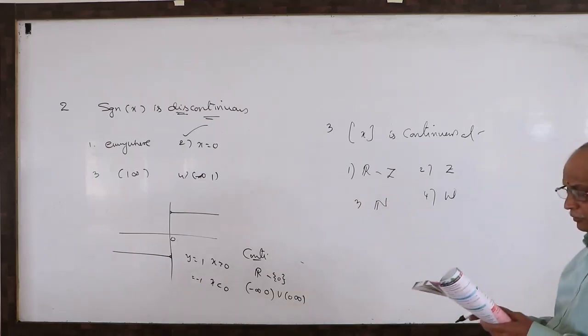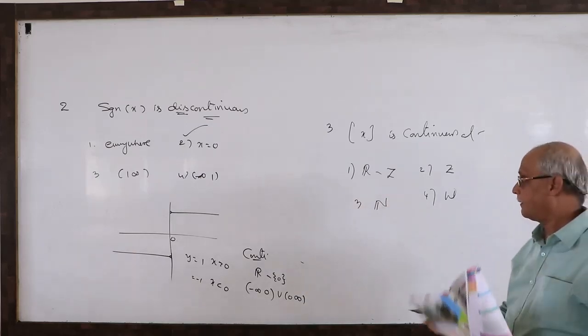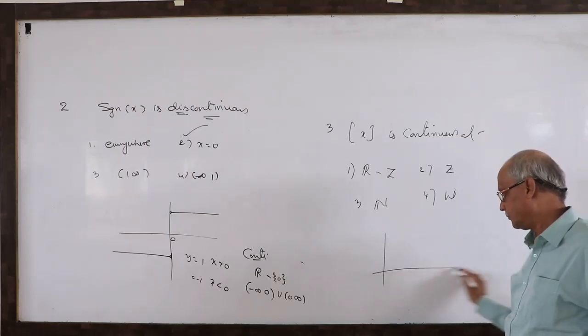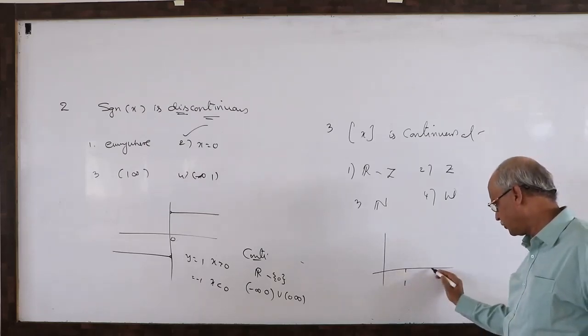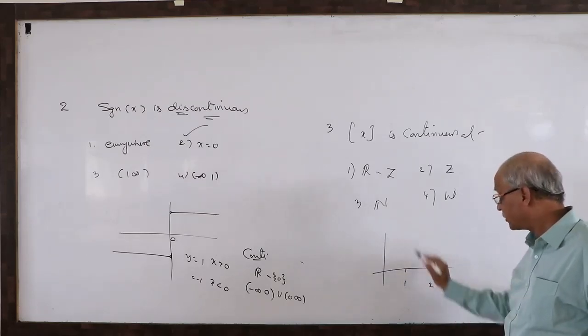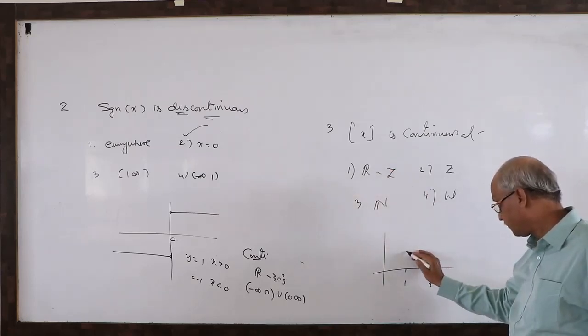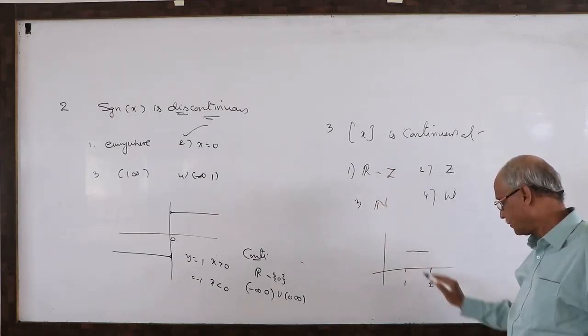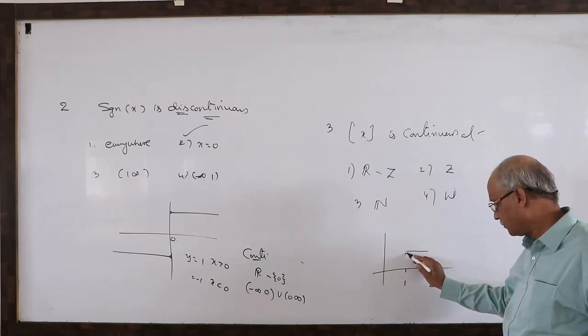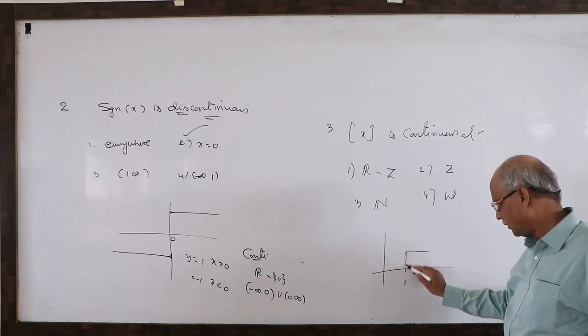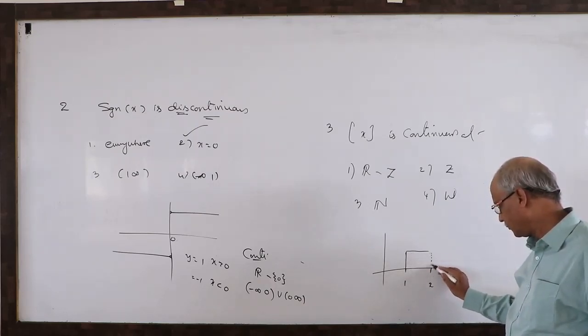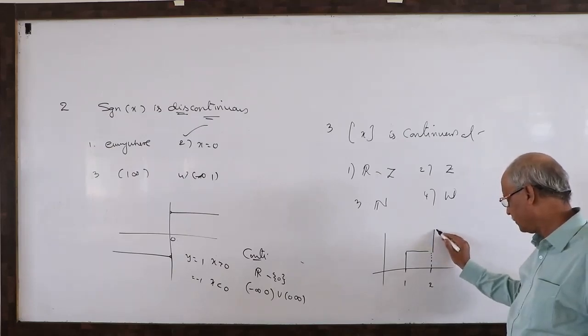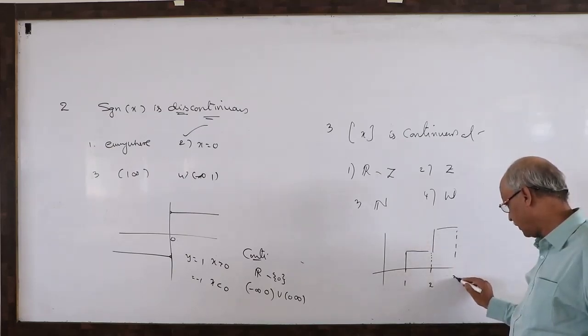What is the property we already know here? Between 1 and 2, what is the graph of step? 1 but not 2. Later, 2 but not 3. What is implied?